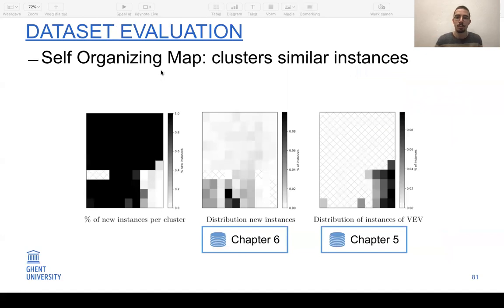We also use a self-organizing map to evaluate the same concepts. This map clusters instances that are similar based on all their values for all the summary measures. So all instances in one cluster are very similar, and clusters that are next to each other are also relatively similar. So this is the distribution of the instances for chapter 6, so the new data sets. And this is the distribution for the previous chapter. And we see that our new data sets cover a wider range of combinations than the data sets from the previous chapter, apologies.